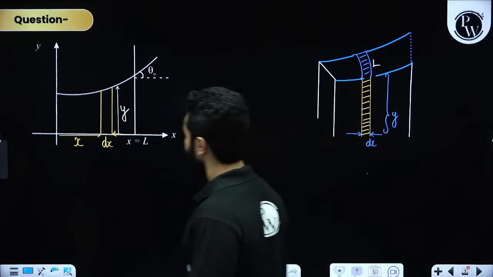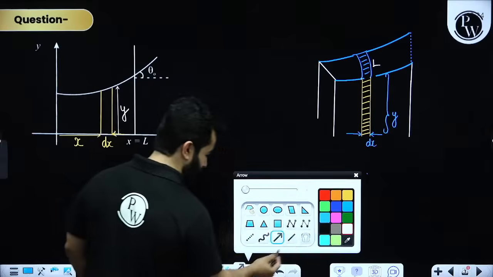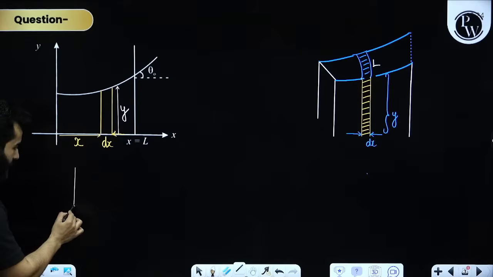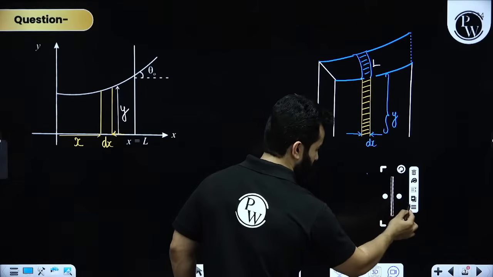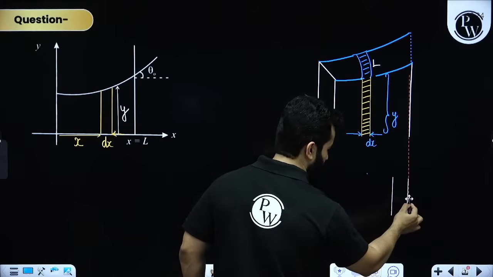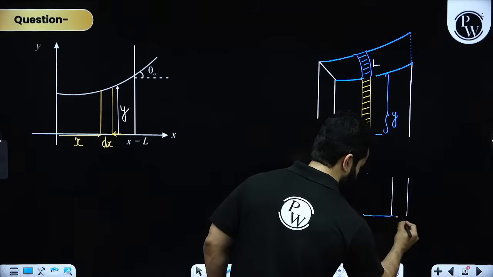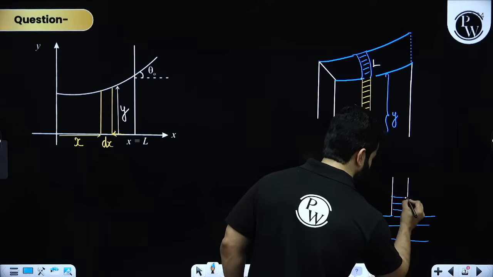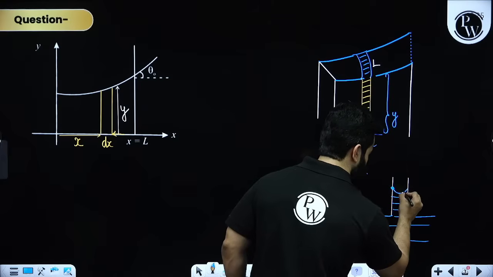This is L, right? Now we are going to use a similar concept of capillary rise. Please understand, we are going to use a similar concept of capillary rise. In capillary rise, my dear friends, what usually happens is, let's suppose that this is a capillary tube. You have got a fluid over here, and fluid actually rises in this and it forms a meniscus. Let's suppose it forms a meniscus somewhat like this.